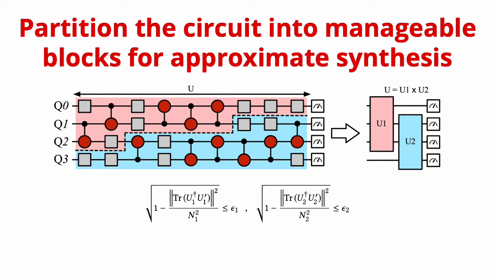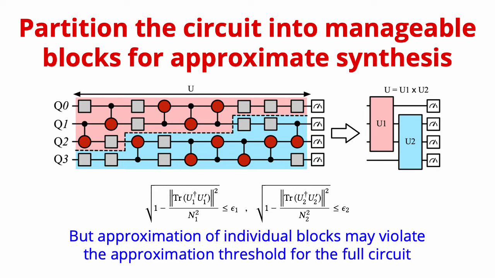So for U1, we can generate an approximate circuit such that the distance is less than the epsilon 1, and do the same for U2. Once the approximations are generated for both the blocks, the circuits can be patched back together. However, there is a problem with this approach. Because individual blocks have their own approximation thresholds, when these blocks are put back together, the overall approximation error of the circuit may become very high. This is because we do not know how the approximation errors of individual blocks combine and interact with each other. So to overcome this issue, we needed to prove a bound on the overall approximation error of the circuit, given the approximation errors of the individual blocks.